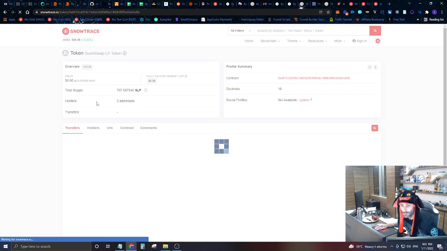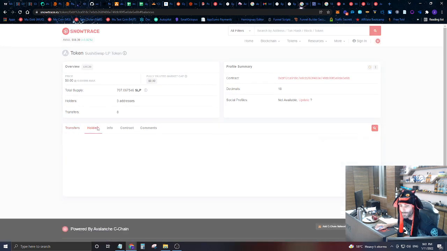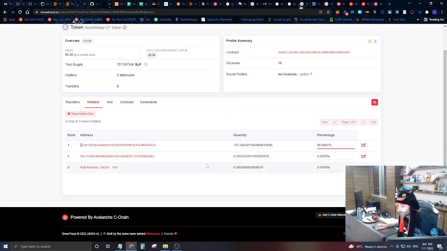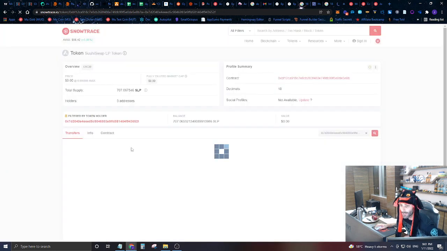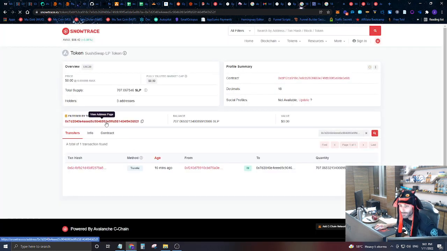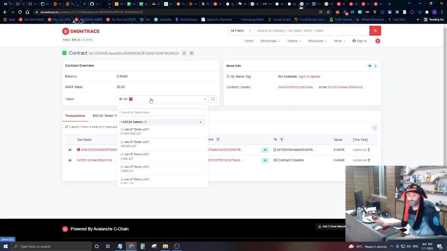And if we look, there's 3 holders here, and the biggest holder that owns 99.99% is that time lock contract, as you can see. So now all of Mu's liquidity, 99.99% of all of the liquidity for MuCoin and the MuCoin infrastructure and ecosystem has now been locked,